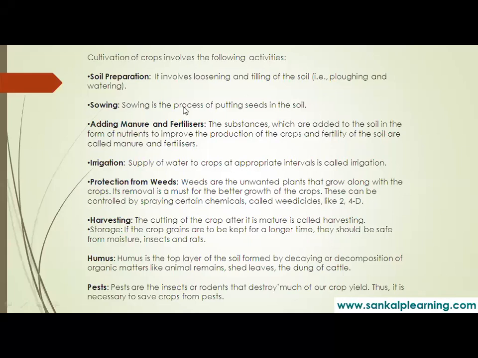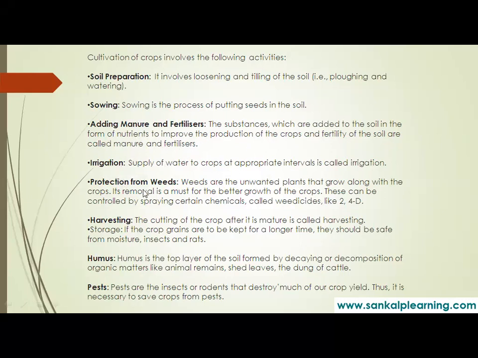So in the previous class we have discussed till adding manure and fertilizers. We have seen what is the difference between manure and fertilizers, right? The substances which are added to the soil in the form of nutrients to improve the production of the crops and fertility of the soil are called manure and fertilizers. Yes, natural is manure and artificially prepared is fertilizers.